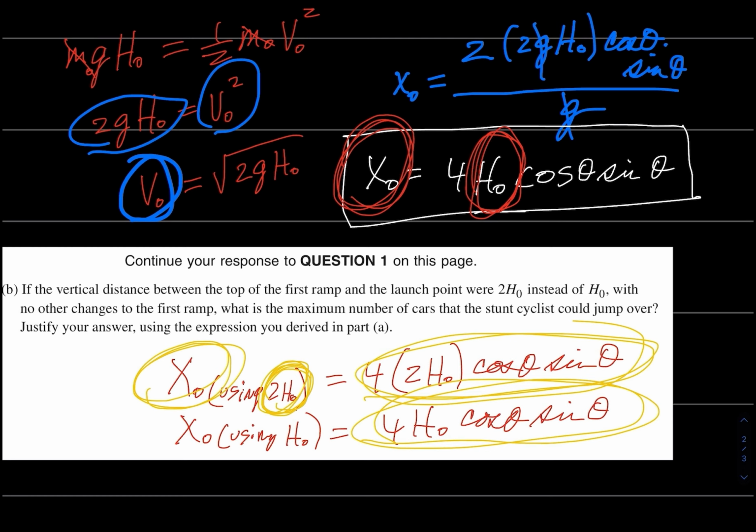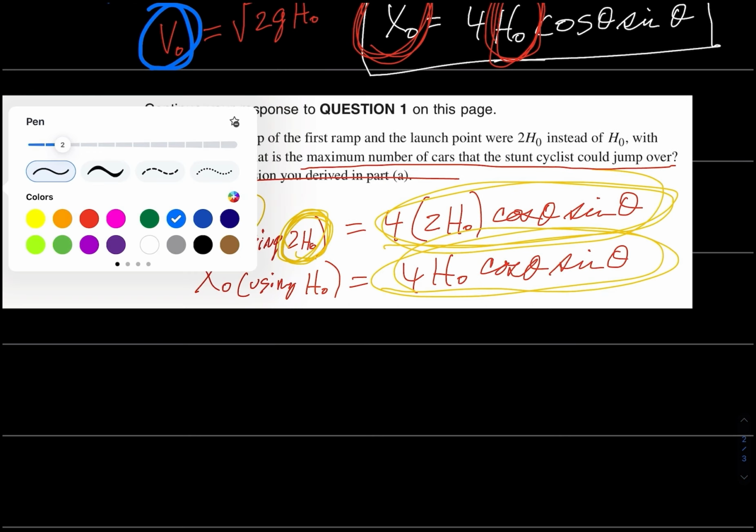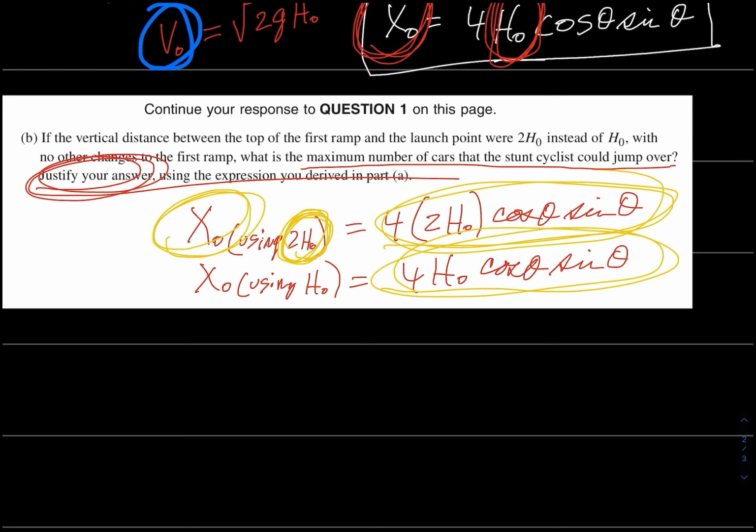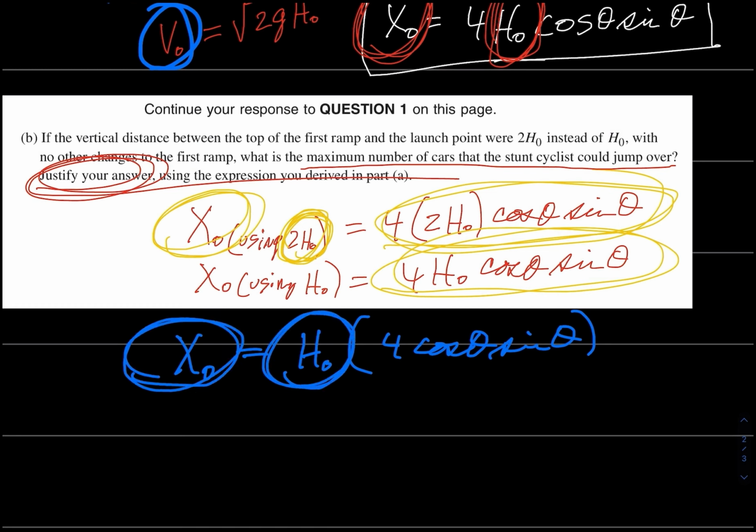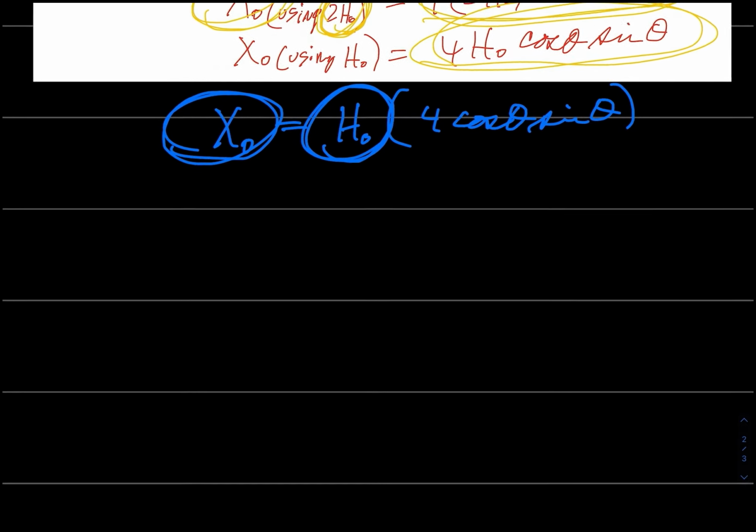But read the problem. It says, what is the maximum number of cars a stunt cyclist could jump over? That's 12. Justify your answer using the expression you derived. So how do you justify it? You say exactly what we just said. You said, well, the equation that shows the horizontal distance is directly proportional to h sub naught. You can write it however you want. So if we double this, we double that. That's all you have to say. And there's a third part to this question, so let's take a look at that.